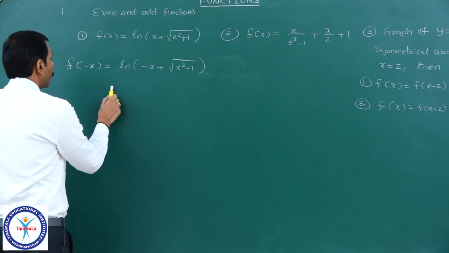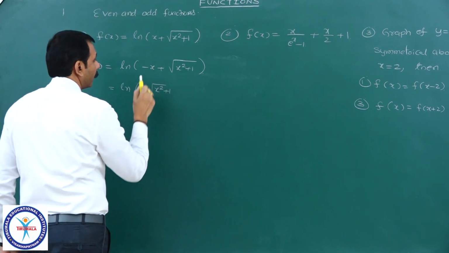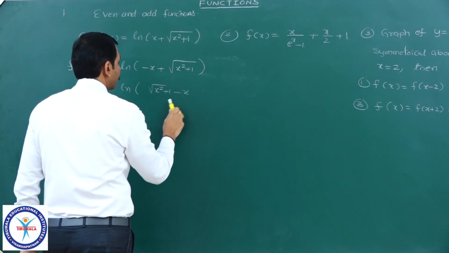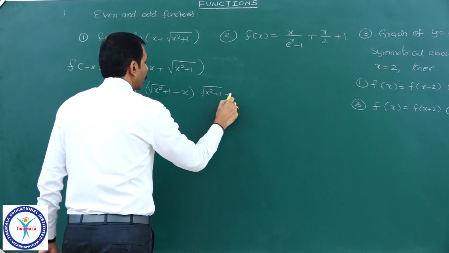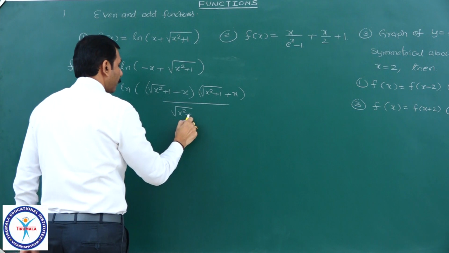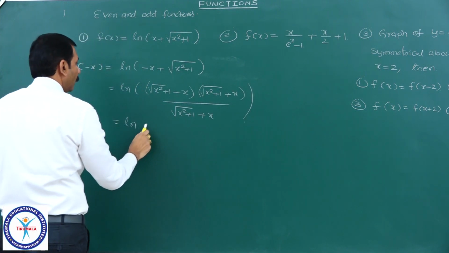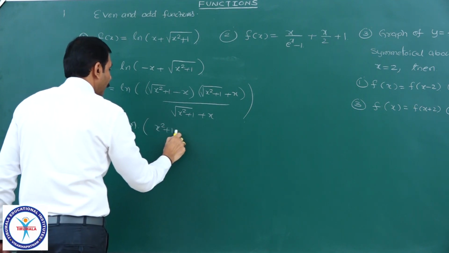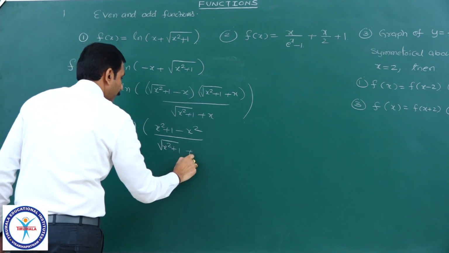Yes, what I will do here, I will rationalize this. A root of x square plus 1 minus x is there, no? Multiply with root of x square plus 1 plus x by root over x square plus 1 plus x. It is equal to ln of x square plus 1 minus x square by root of x square plus 1 plus x.